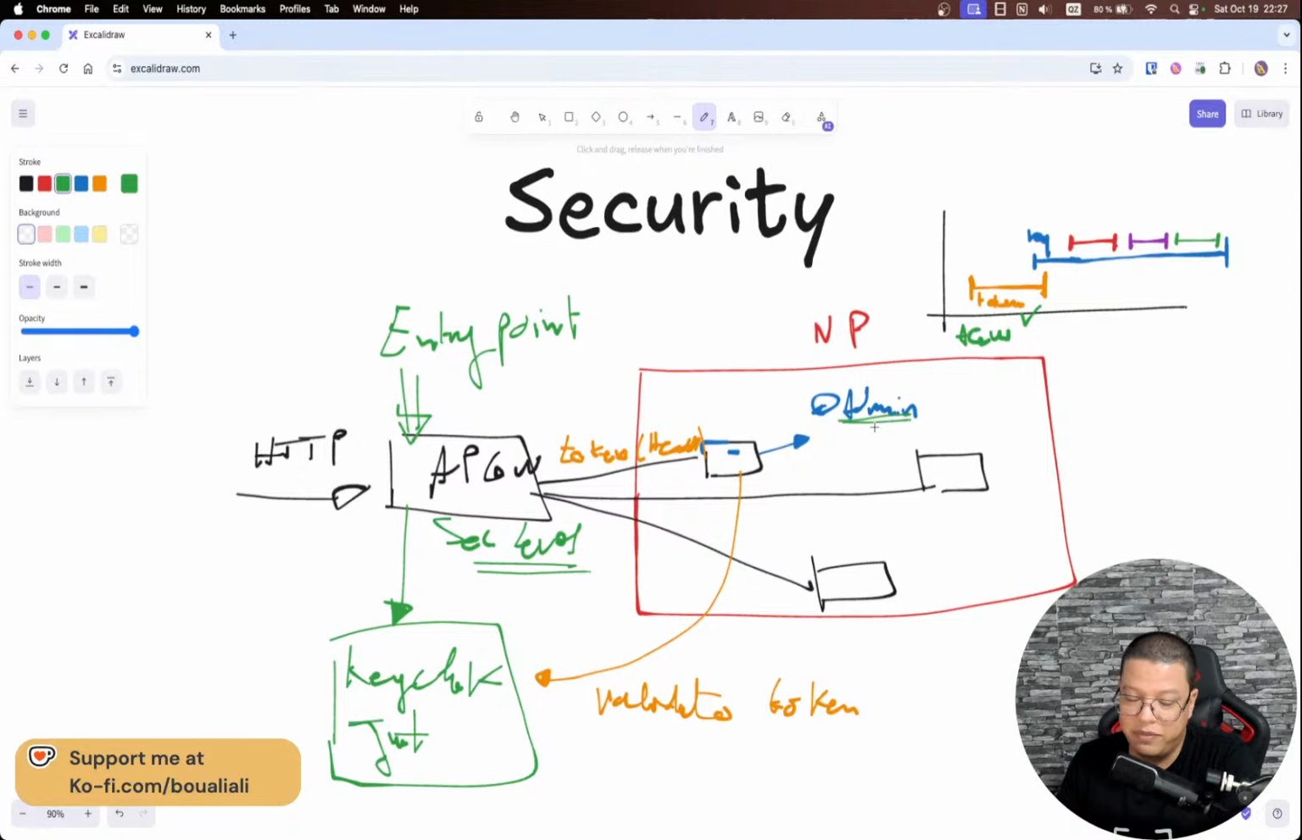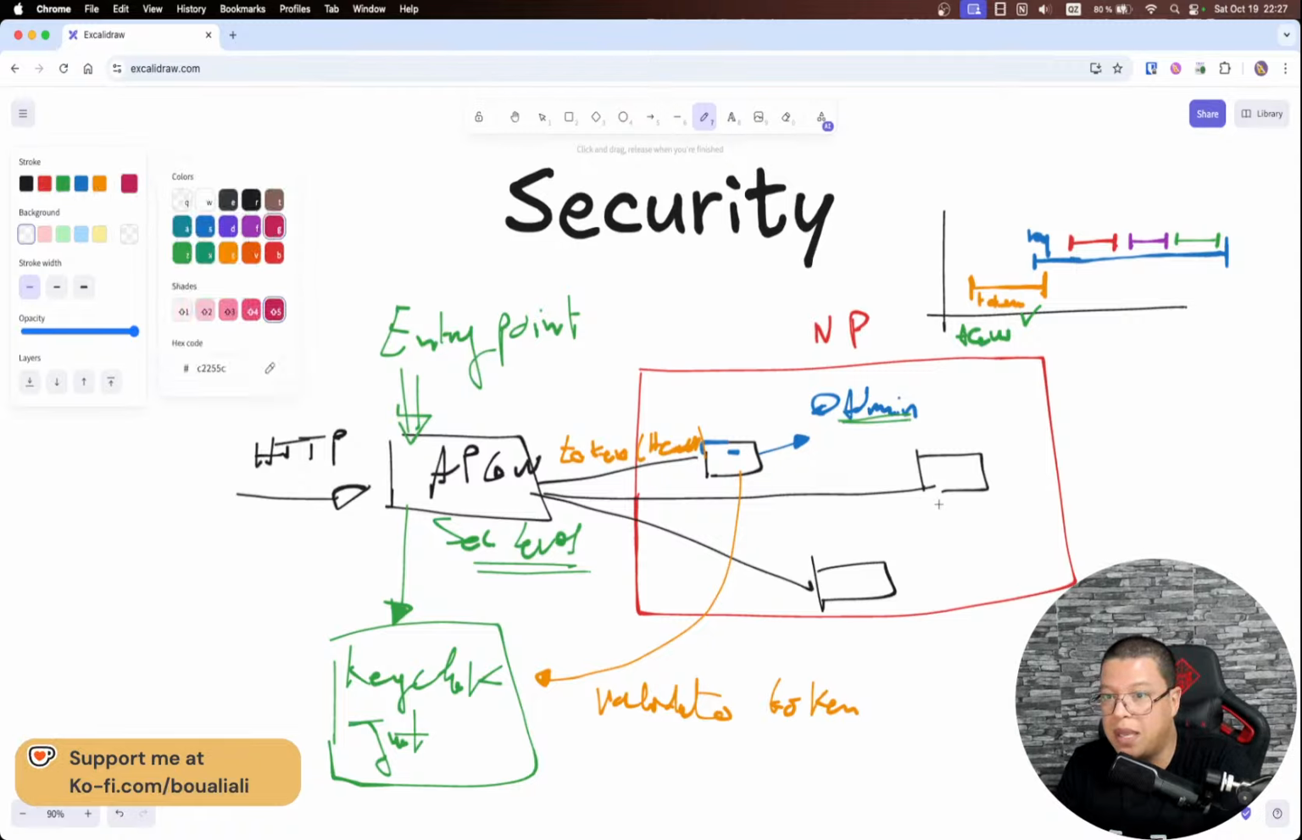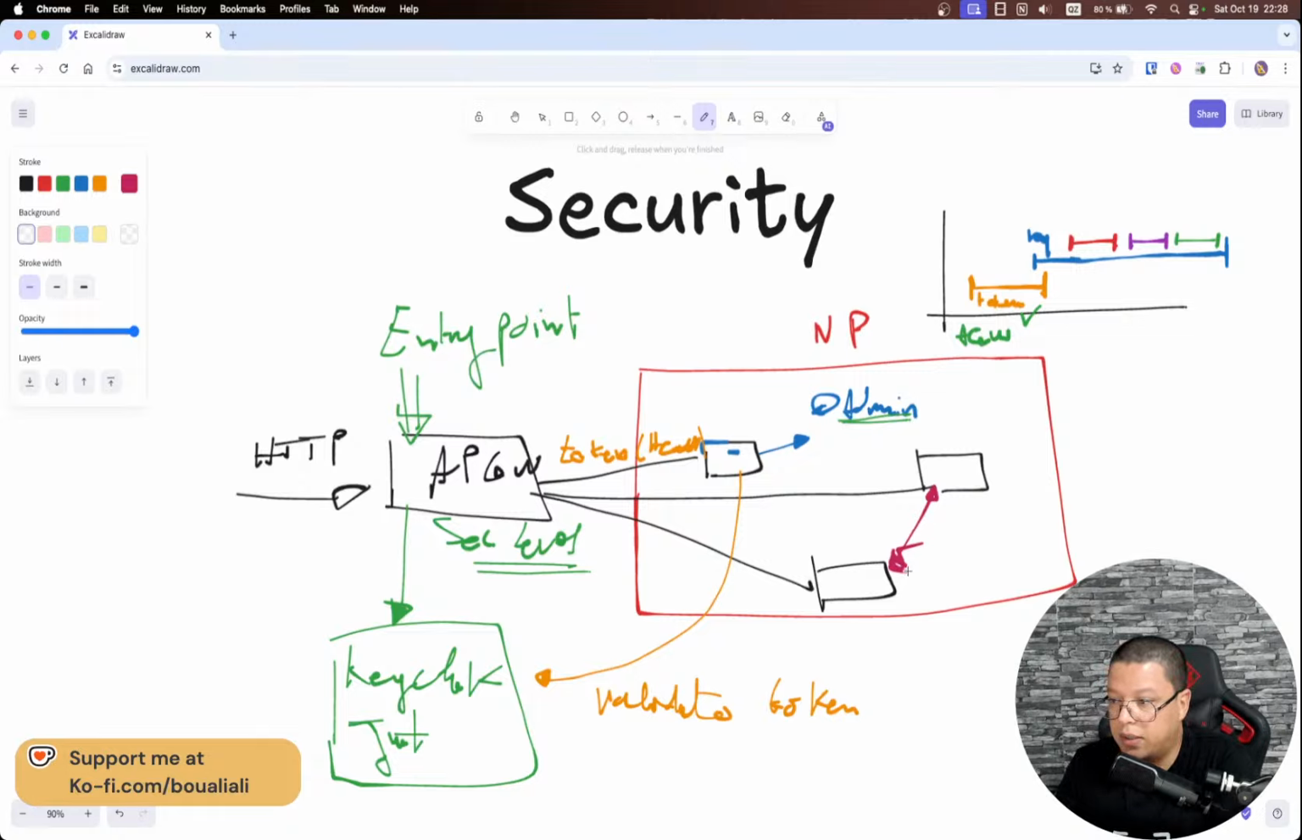Excuse me if I'm saying something wrong, because this is not my native language. Anyway, this is the first type of security. The second type of security is if I want to communicate between microservices without the need of having a token.